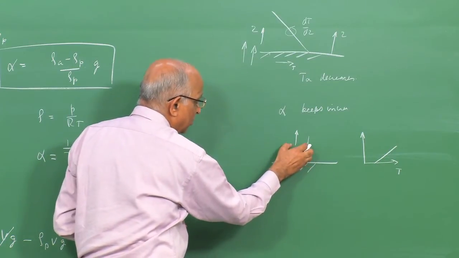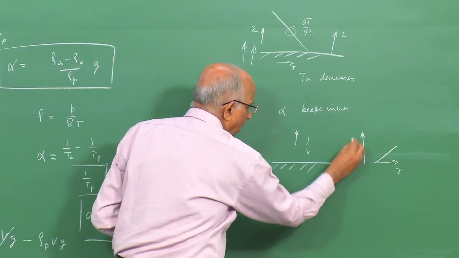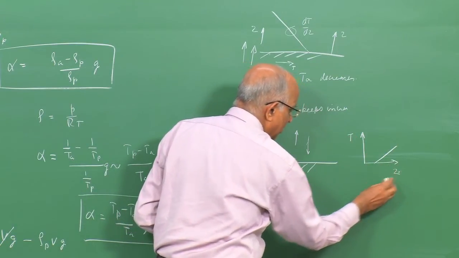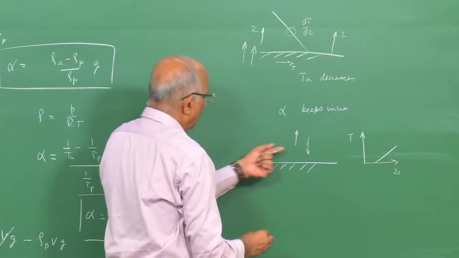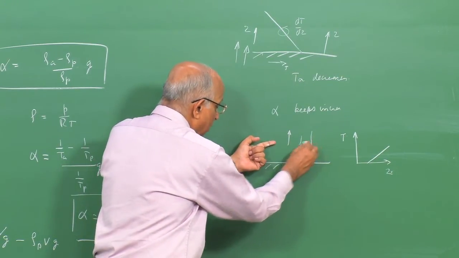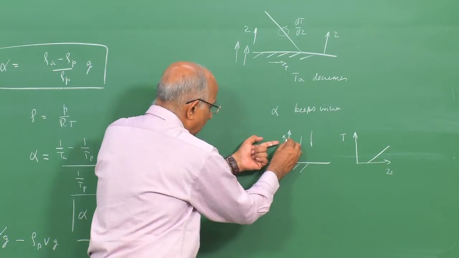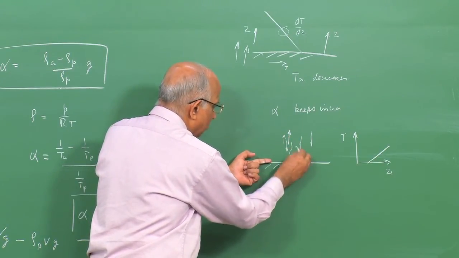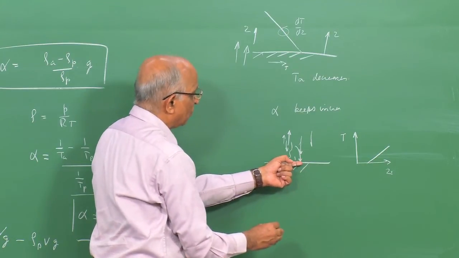Whereas, if I have temperature inversion, and the temperature above the surface of the earth, let us say here this is Z, temperature is positive. If temperature is positive, well, the parcel of gas, once it shifts up, is pushed downward, and therefore, a gas cannot leave the earth's surface, but is pushed back onto the surface of earth.